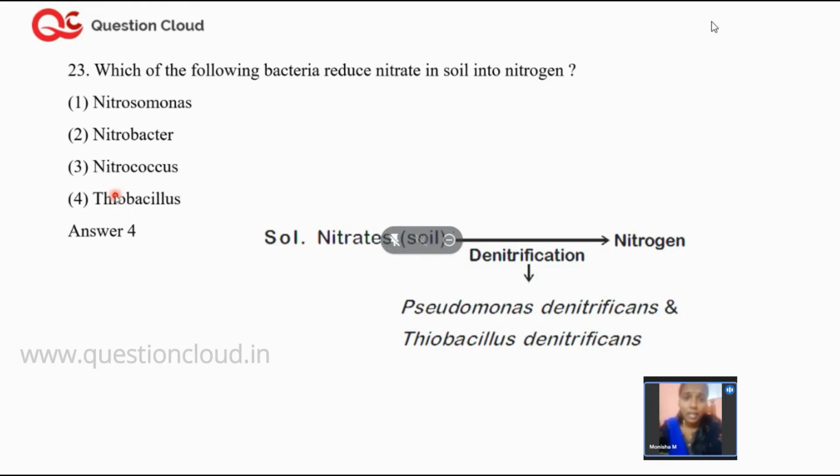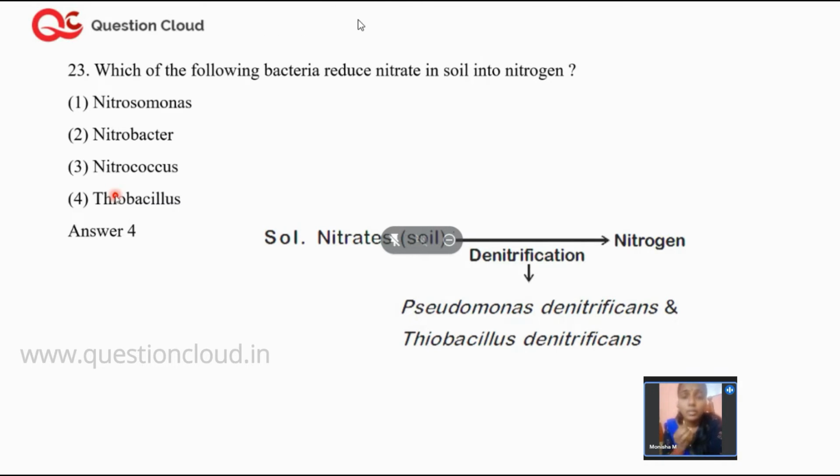We know that our atmosphere has around 70% nitrogen, right? But the nitrogen that's just present in the air is of no use; it cannot be used by plants. Therefore, to make that nitrogen useful for plants, there is a process called biological nitrogen fixation.